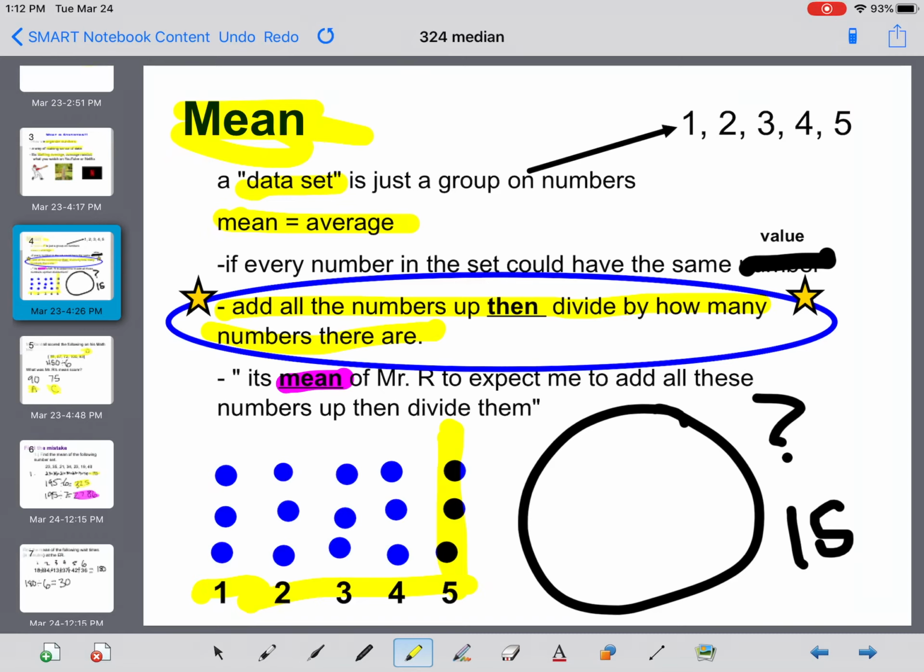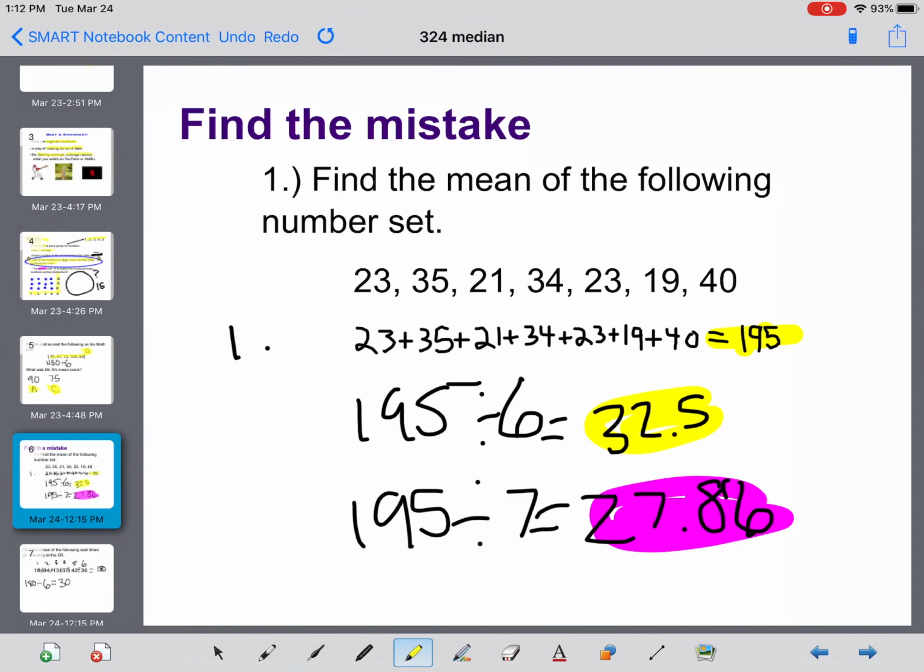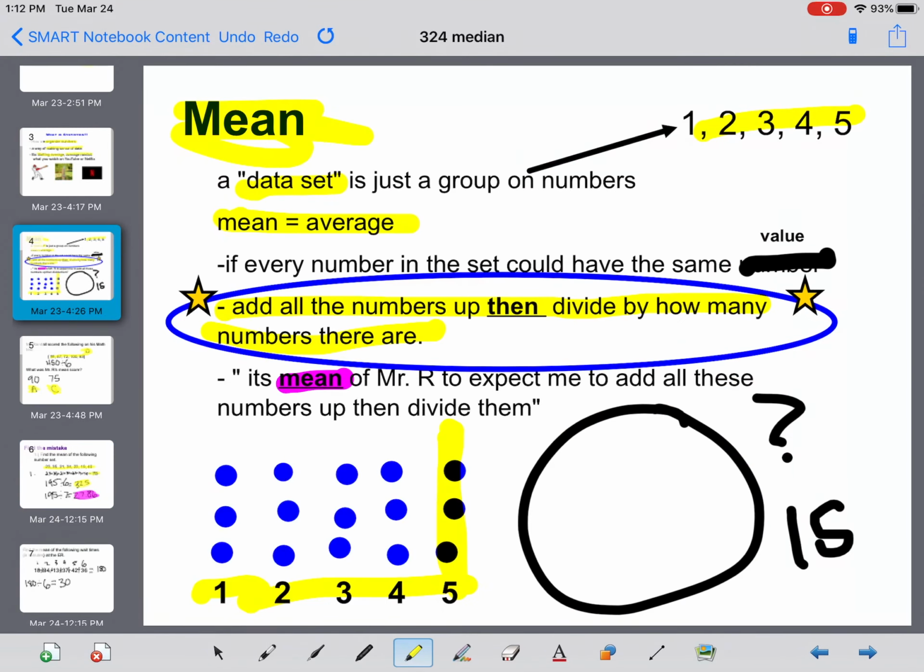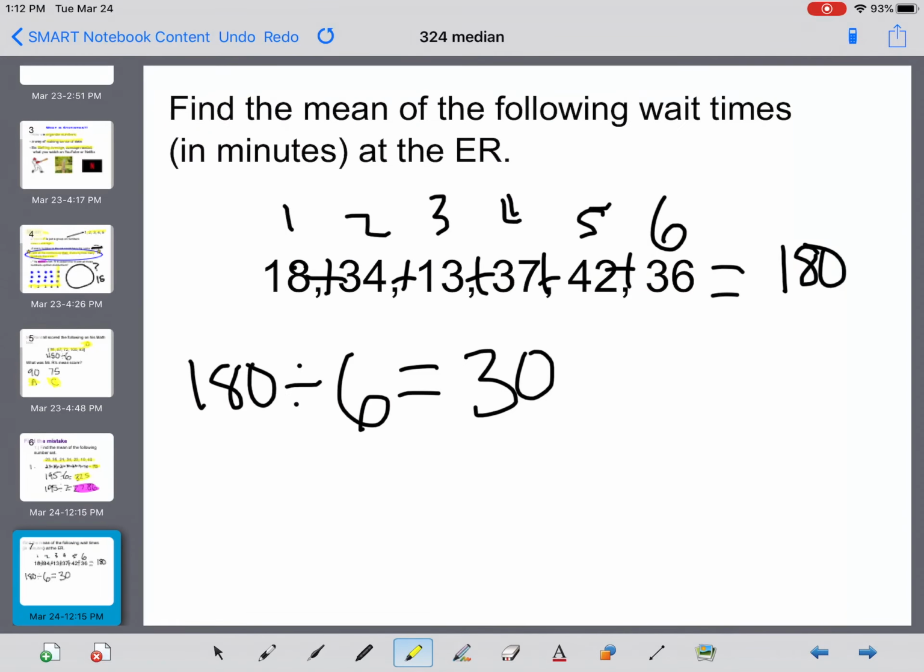So you want to see how many numbers are in the set. Right here we have 5. Right here we had 7. So we add them all up and then divide by how many numbers are in the set, and that will be your mean. Tomorrow we will start looking at what a median is and compare that to a mean.